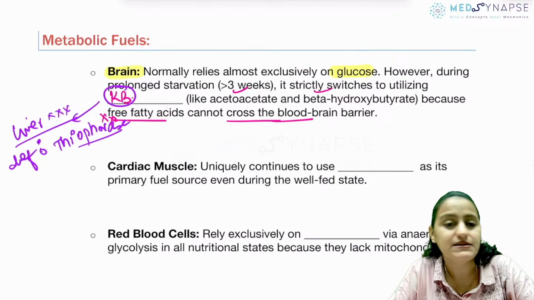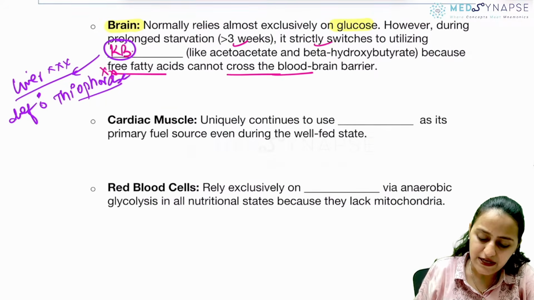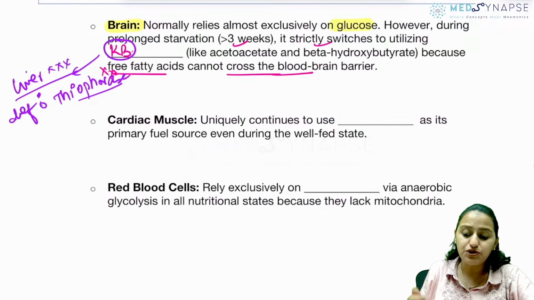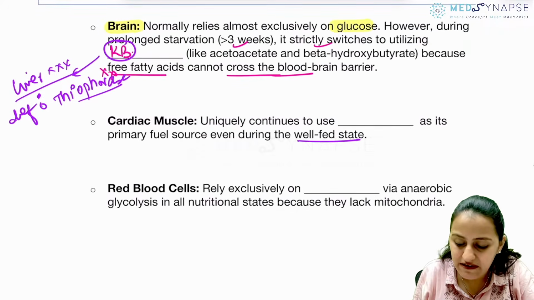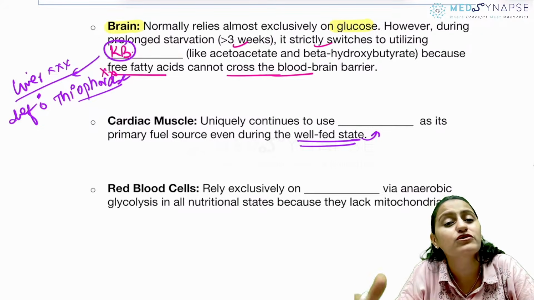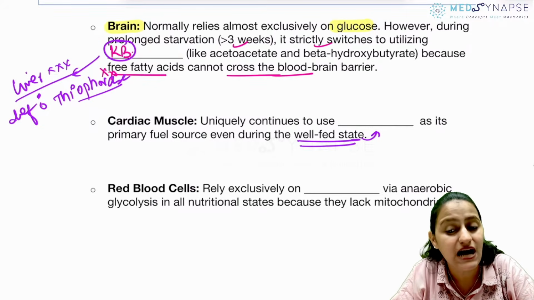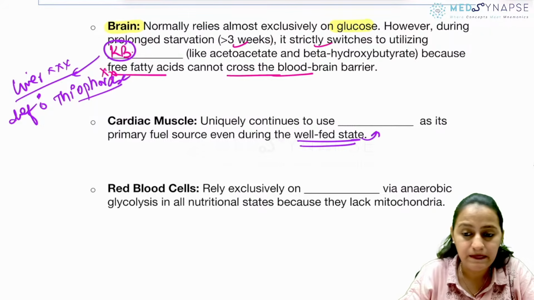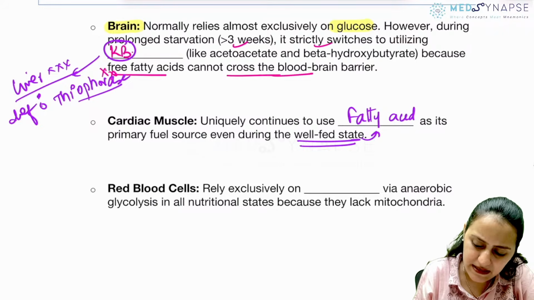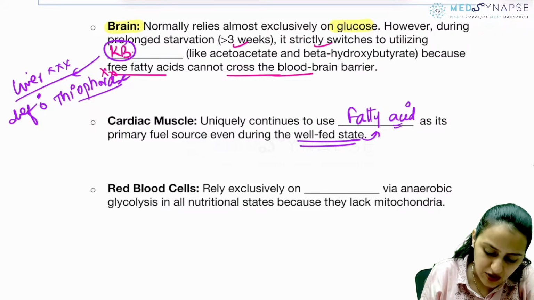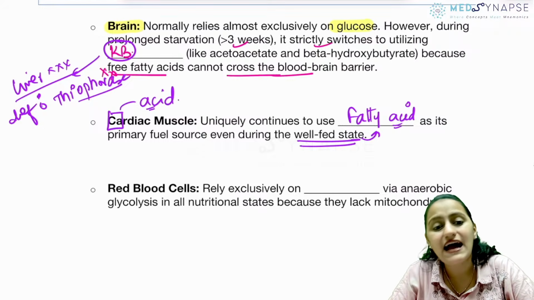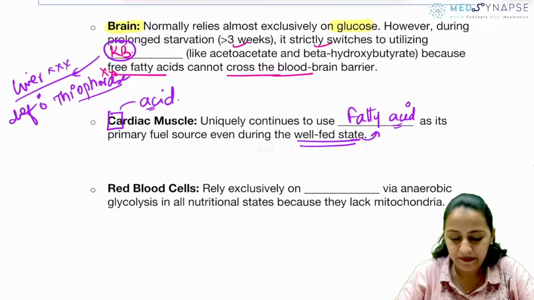Okay, the enzyme is thiophorase. Going to cardiac muscle. Cardiac muscle is unique in that it continues to use a particular fuel even during the well-fed state. It is not using glucose, which the majority of organs use. What does the heart use? It is fatty acid. Remember, cardiac is AC, fatty acids is what it uses.